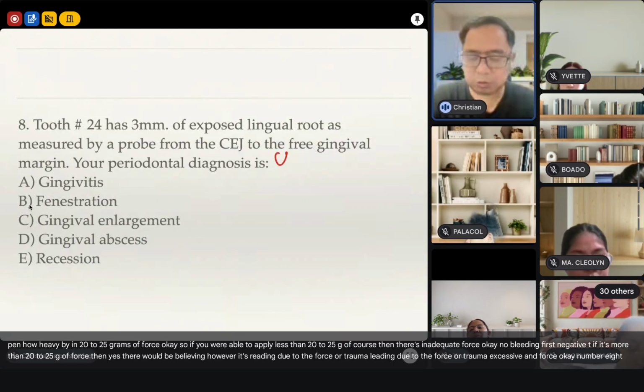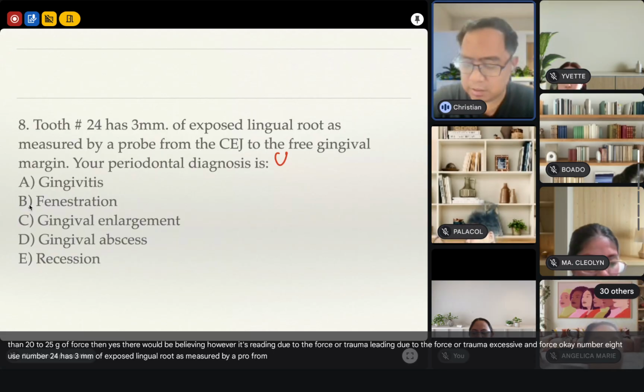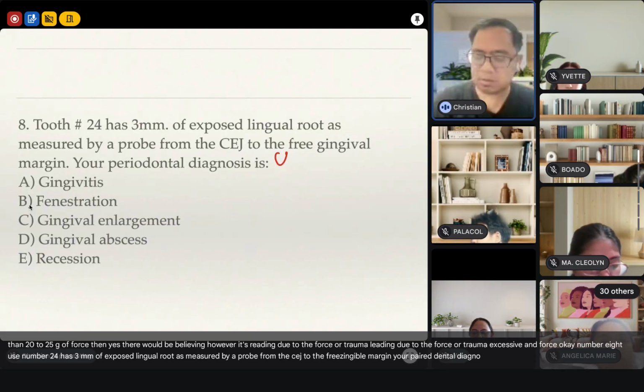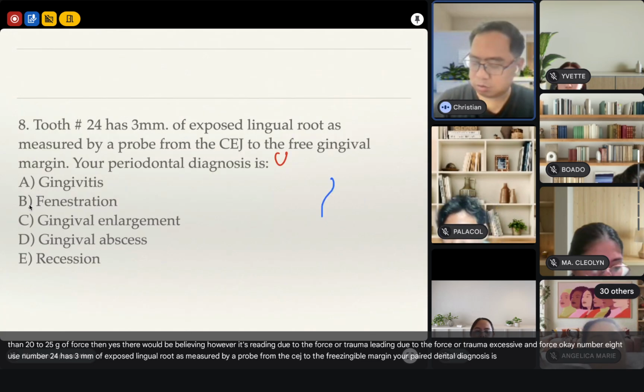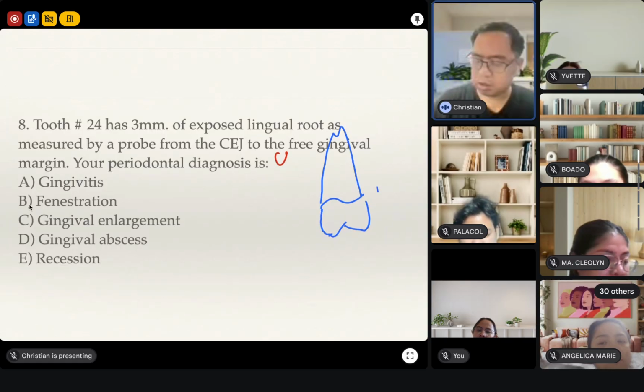Number 8. Tooth number 24 has 3 millimeter of exposed lingual root as measured by a probe from the CEJ to the free gingival margin. Your periodontal diagnosis is, so tooth number 24. Okay. So buccal, lingual.